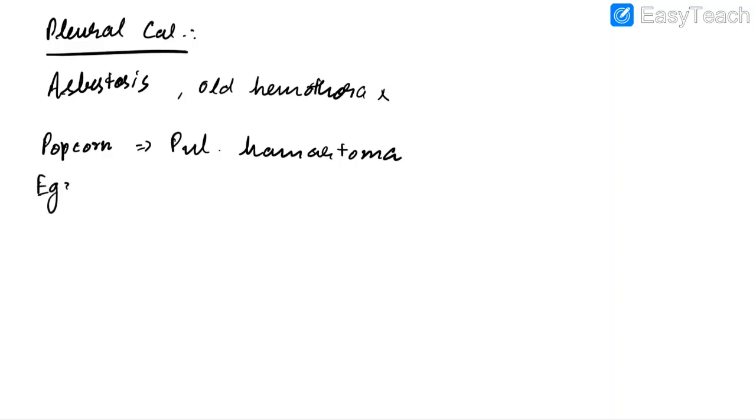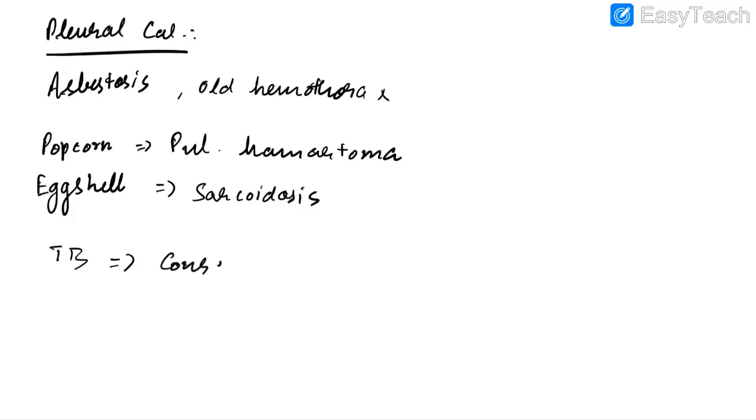Eggshell calcification can be seen in sarcoidosis, silicosis and post-radiation lymphoma. In case of TB, the primary lung parenchymal finding is consolidation.